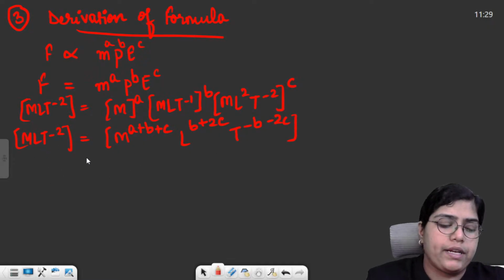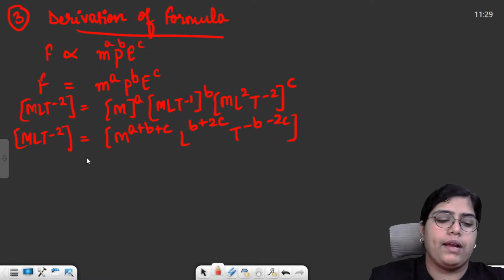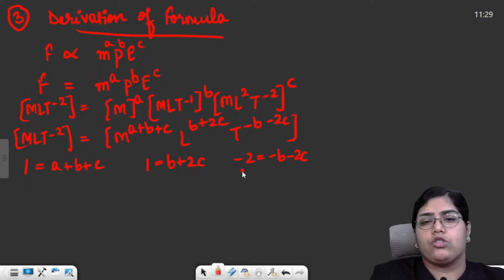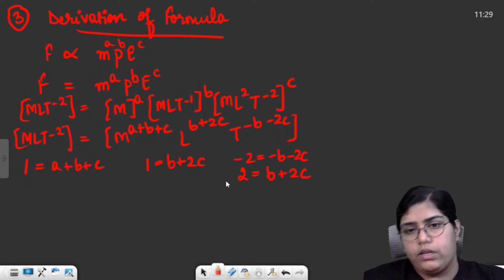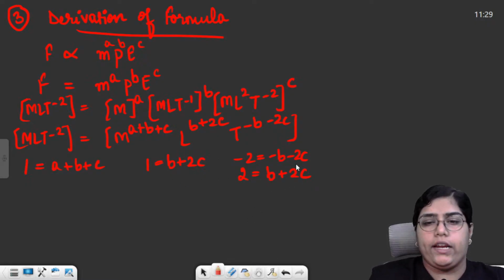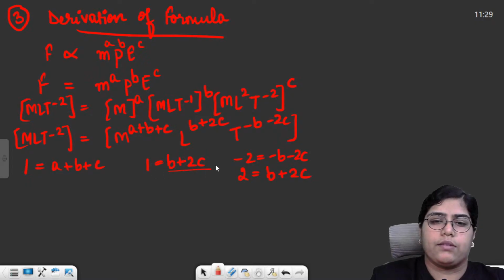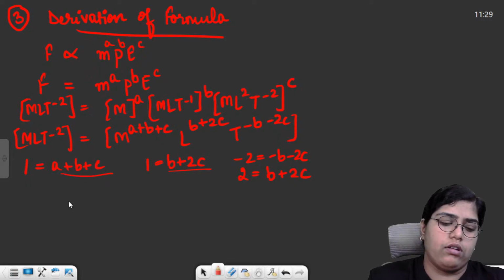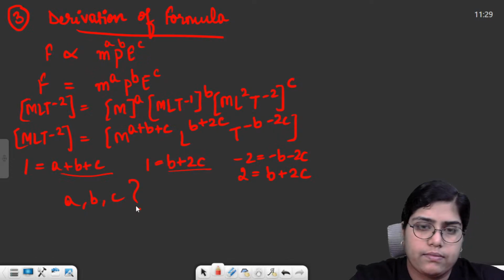Then we compare the dimensions, the powers of M, L and T on both sides. So we say 1 is equal to A plus B plus C, 1 is equal to B plus 2C, and minus 2 is equal to minus B minus 2C, so you can simply write 2 is equal to B plus 2C. This is a question which I only created, so you can see this discrepancy, but I was just explaining the procedure. Then you can simply solve for the values of A, B and C, and you will get the answer.